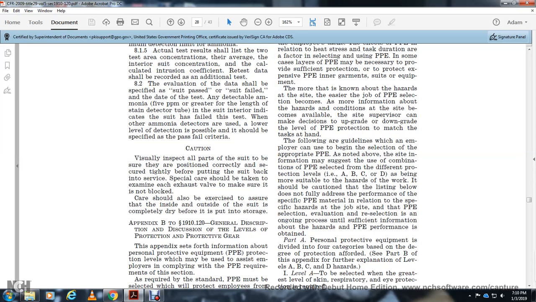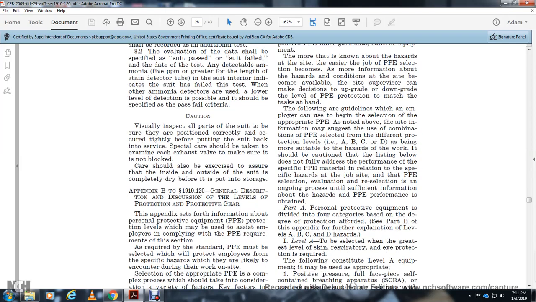The following guidelines are employed in the beginning selection of the personal protective equipment, noted above as site information for the combination of personal protective equipment for the different protection levels A, B, C, and D. These are suitable for the hazards and work containing the least risk listed below. This does not fully address the performance of the specific personal protective equipment material in relation to the specific conditions of the job site. Personal protective equipment selection is an evaluation and ongoing process, and sufficient information is needed for the personal protective equipment to be obtained.